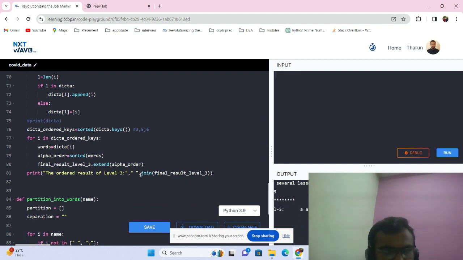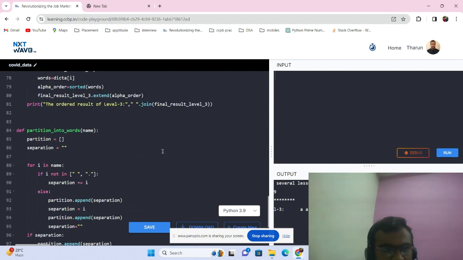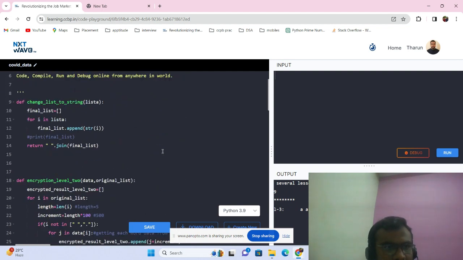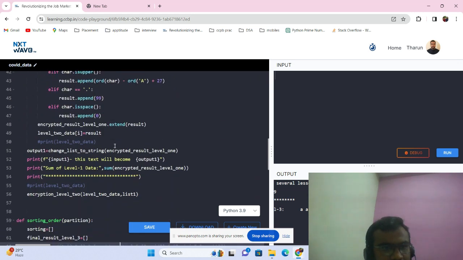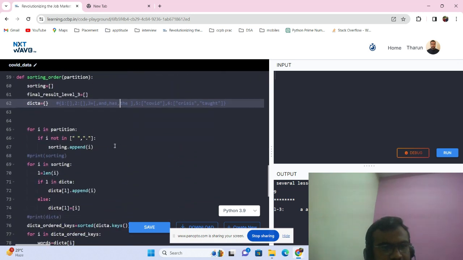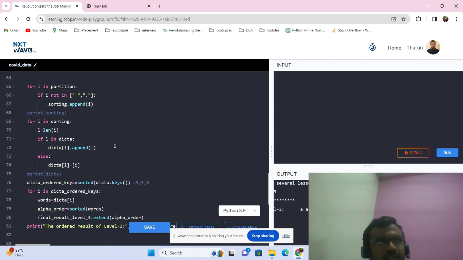Here I have written another function called numbers into string, to change a list to a string. Joining numbers in a list is not possible because joining works on strings. We can join the elements in a list using a space, but if the elements in the list are numbers, it's not possible.